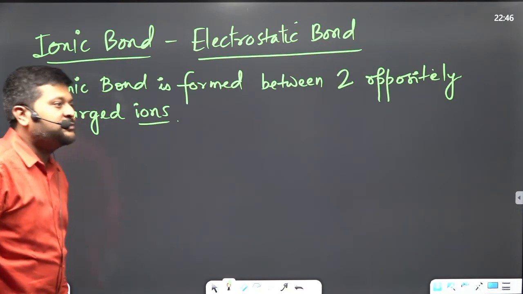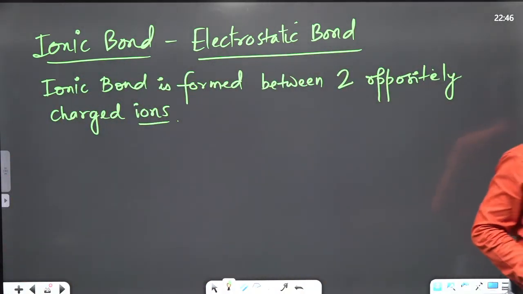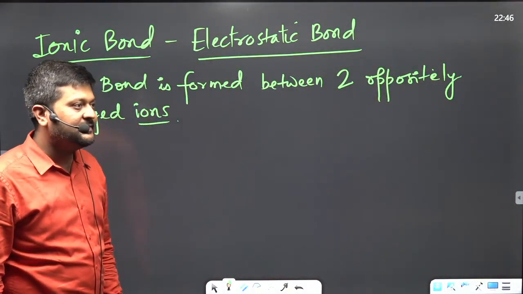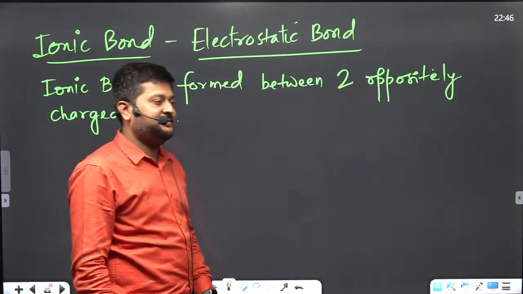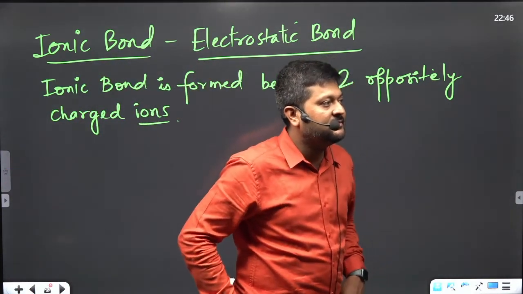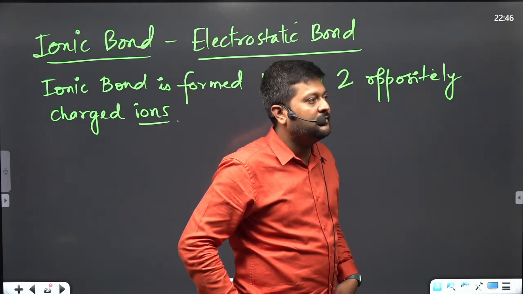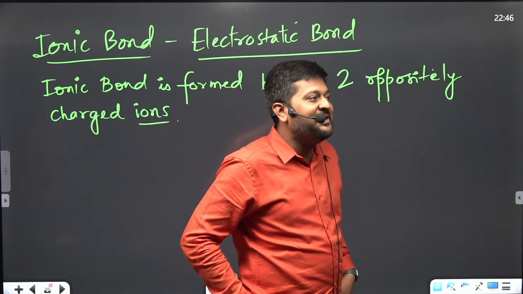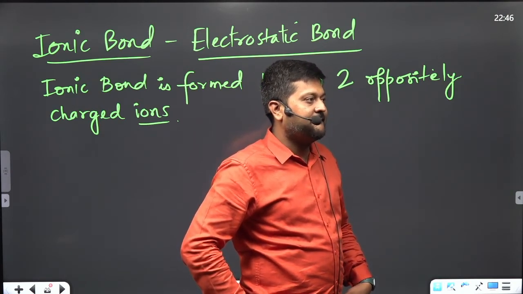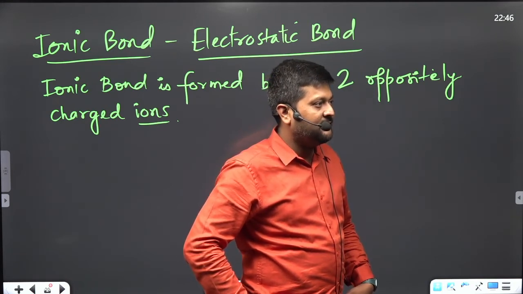How many different types of ions do we have? Gurpreet, what are ions? Okay, Zena. Two: positive and negative.